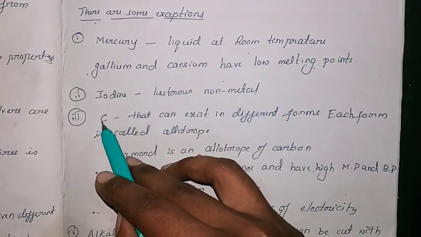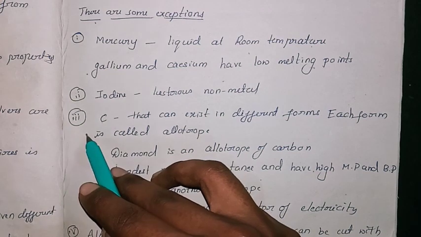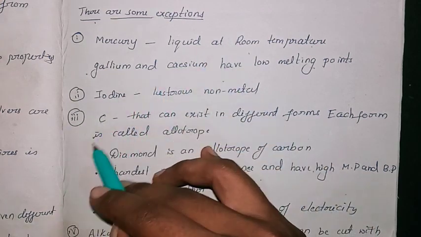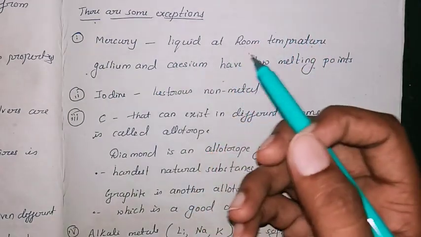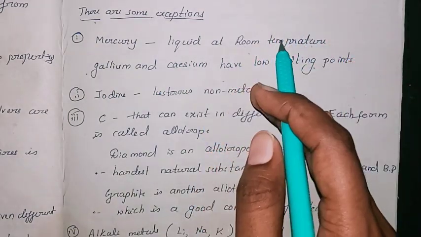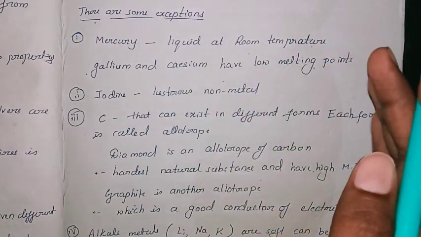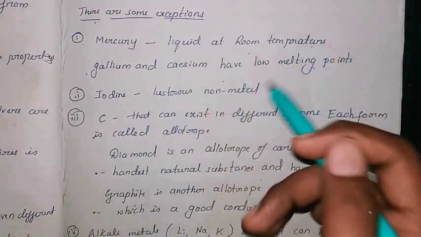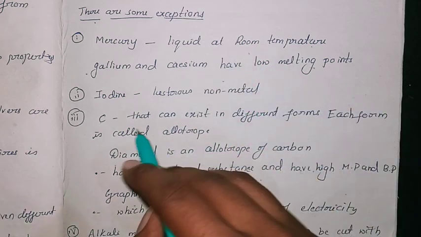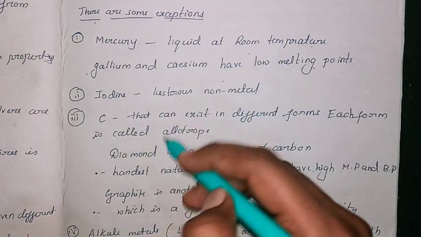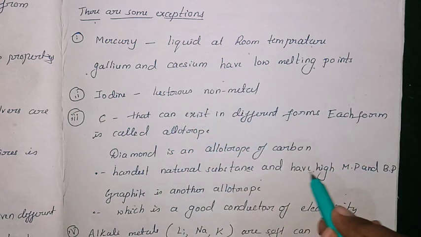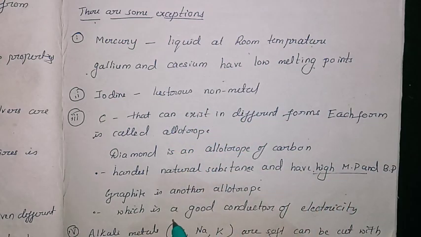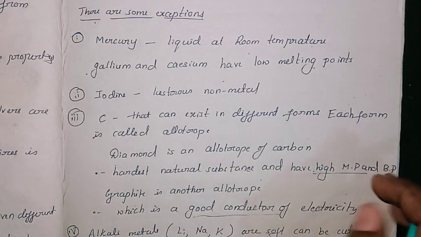So if carbon is a non-metal, then it should have the properties of a non-metal: it should not be a good conductor of electricity, and it should not have a high melting point. But if you observe diamond and graphite, the allotropes of carbon, they have high melting and boiling points, and graphite is even a good conductor of electricity. That's why it is one of the exception cases.